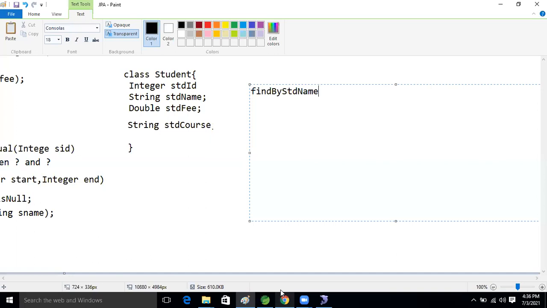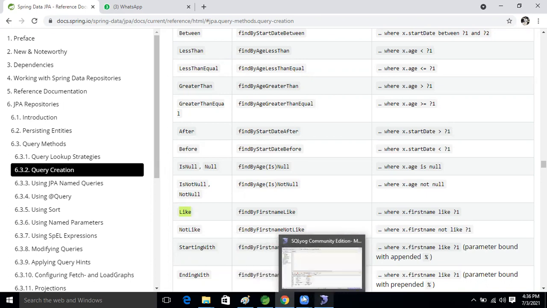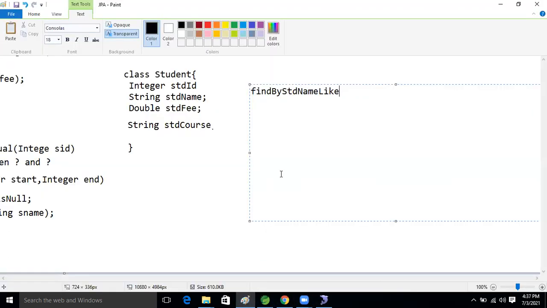So come to our list. Like operator is there, right? Copy this one and paste it here. Like operator. What is the data type now? String, so we will take the argument, a String input. Its return type is now a List of Student.